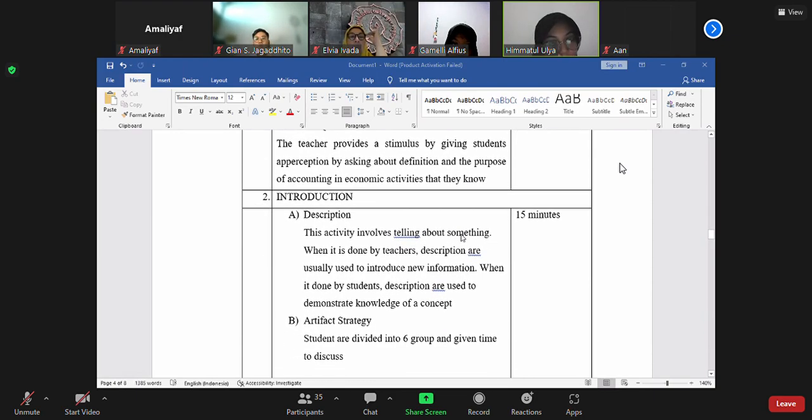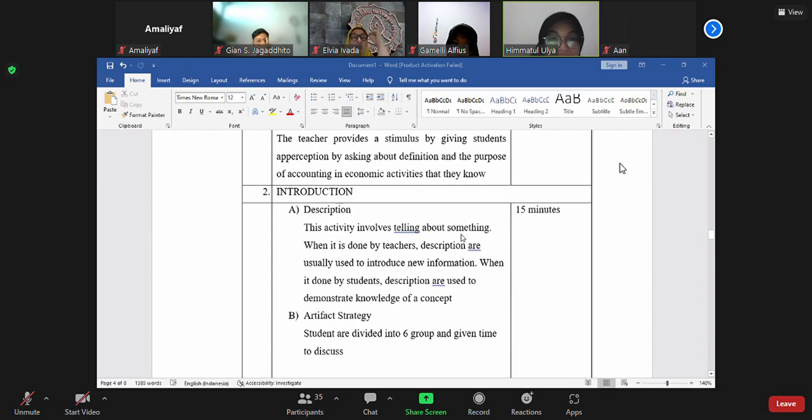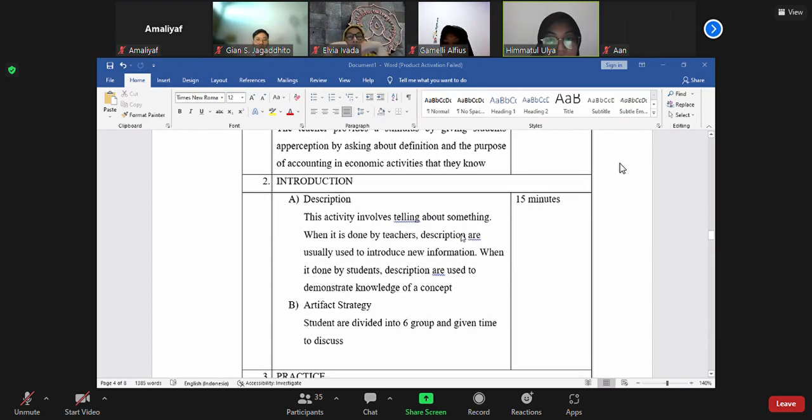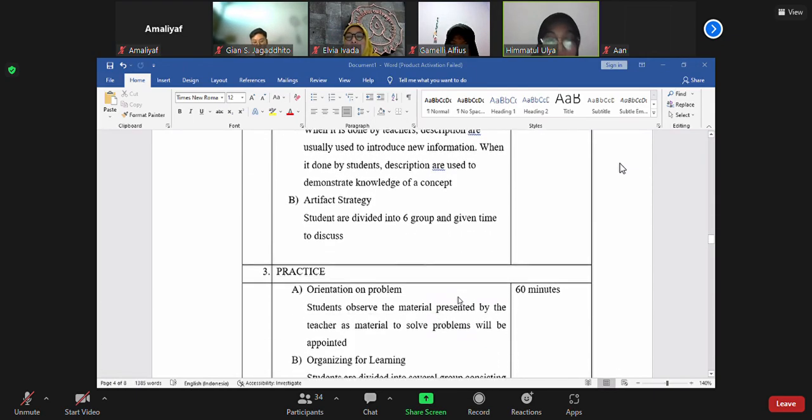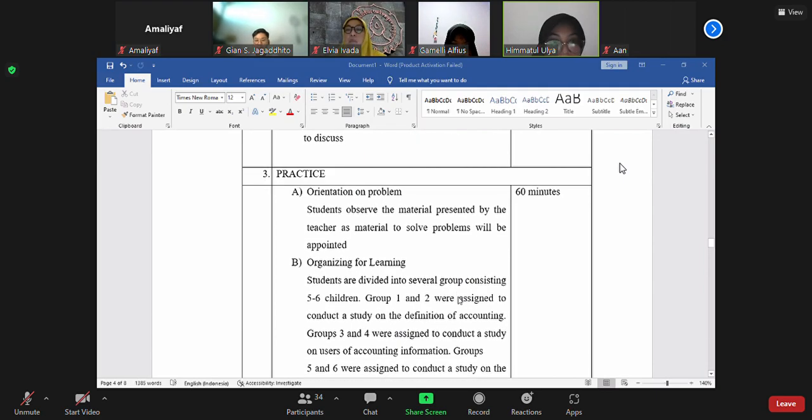Step 2 is introduction. A, description. This activity involves telling about something. When it is done by the teacher, descriptions are usually used to introduce new information. But when it is done by the students, descriptions are used to demonstrate knowledge of a concept. B, artifact strategy. Students are divided into 6 groups and given time to discuss. Time allocation 15 minutes.